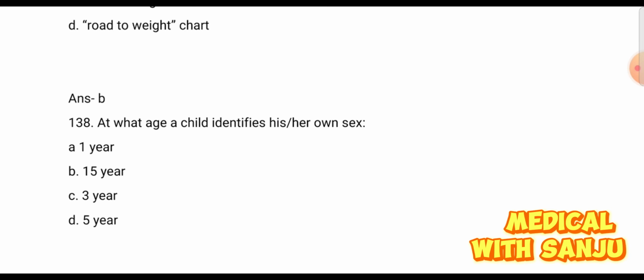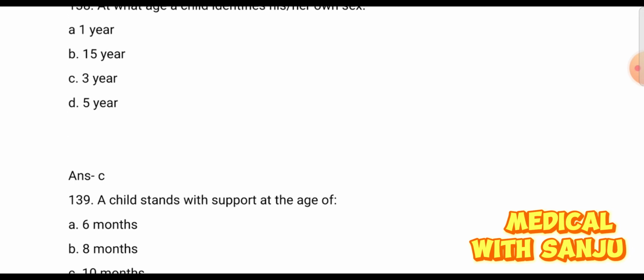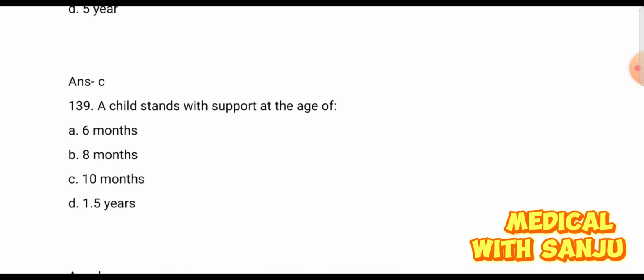Question 138. At what age does a child identify his or her own sex? Option A, 1 year, option B, 1.5 years, option C, 3 years, and option D, 5 years. Option C is the right answer, 3 years. Question 139. A child stands with support at the age of option A, 6 months, option B, 8 months, option C, 10 months, and option D, 1.5 years.